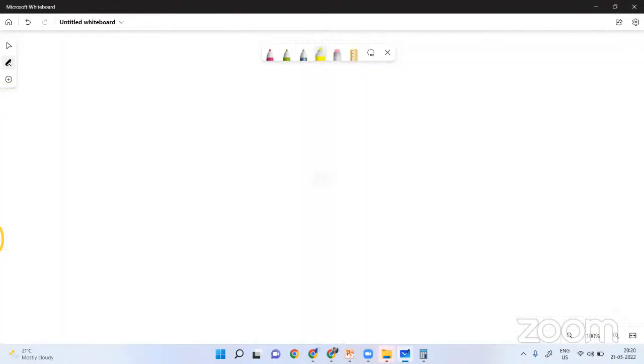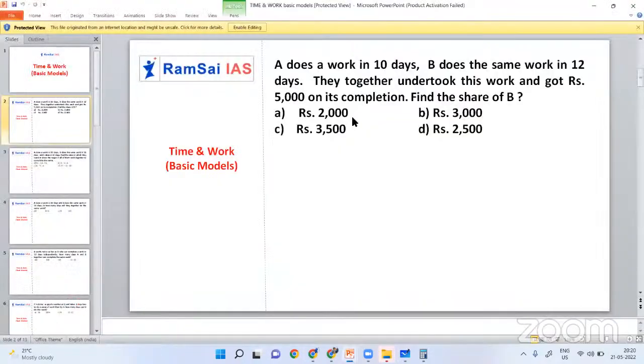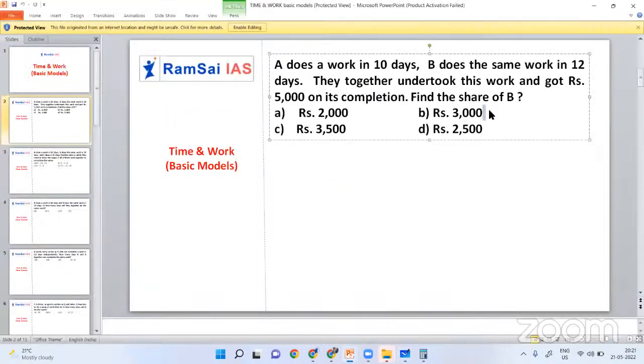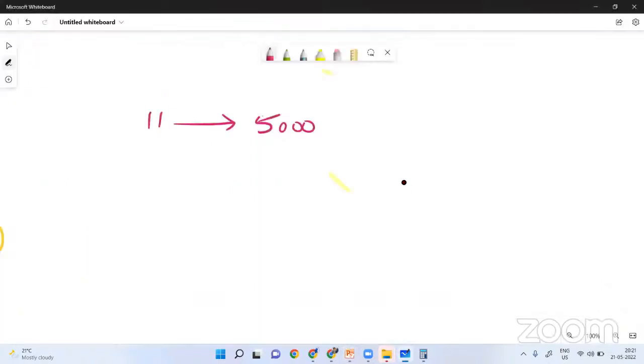Together they are eating 11 laddus, and for 11 laddus they are charging 5,000 rupees, and we need to find out what is B's share. Out of 11 laddus, B is eating only 5 laddus. So for 5 laddus, how much do they have to pay? For eating 11 laddus, they are paying 5,000. To eat 5 laddus, how much do they have to pay? Just do the calculation, cross multiplication.